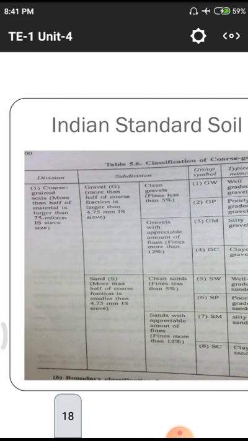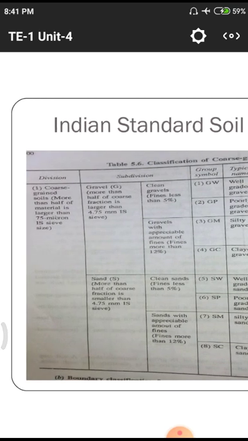Next we have Indian soil classification. How are Indian soils classified, on which basis, and what are the particle size levels? First we have coarse grained soils. Those coarse grained soils have two classifications, gravels and sands, as per ASCS, American Standards of Materials.